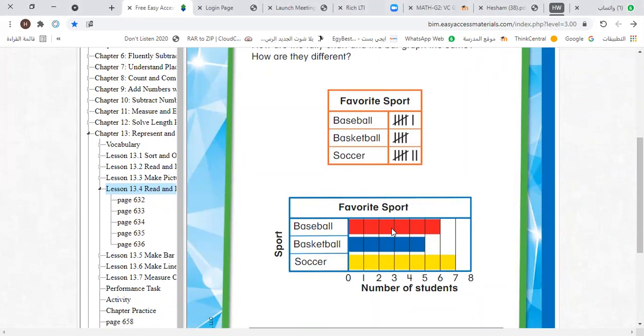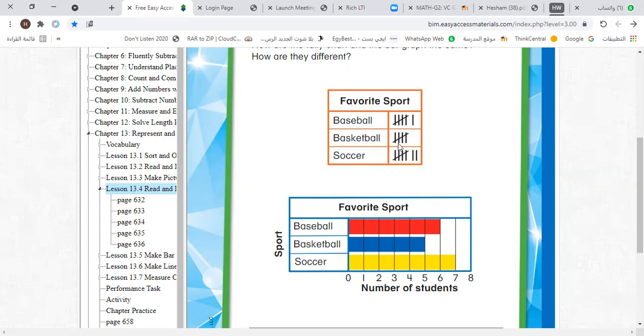This is called the bar graph. Bar graph. How many choose baseball, grade 2? 6 students choose baseball. This is a group of 5. Don't forget, this is a group of 5. 5 and 1 equals 6. So here 6. 6 choose baseball. Okay, so here we have a bar from 0 to 6. This bar is for the students who choose baseball. So can you see the end of this bar at 6? It means that 6 students choose baseball.